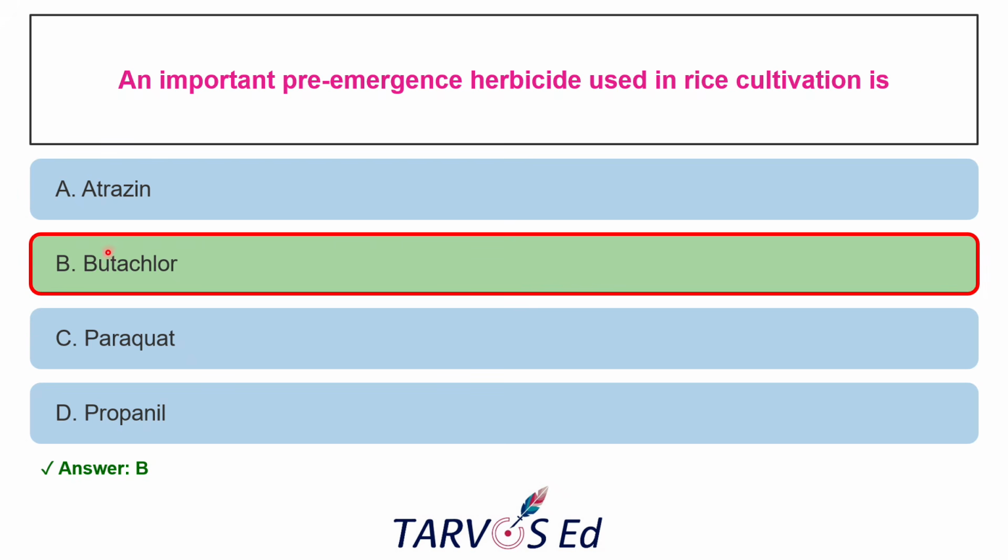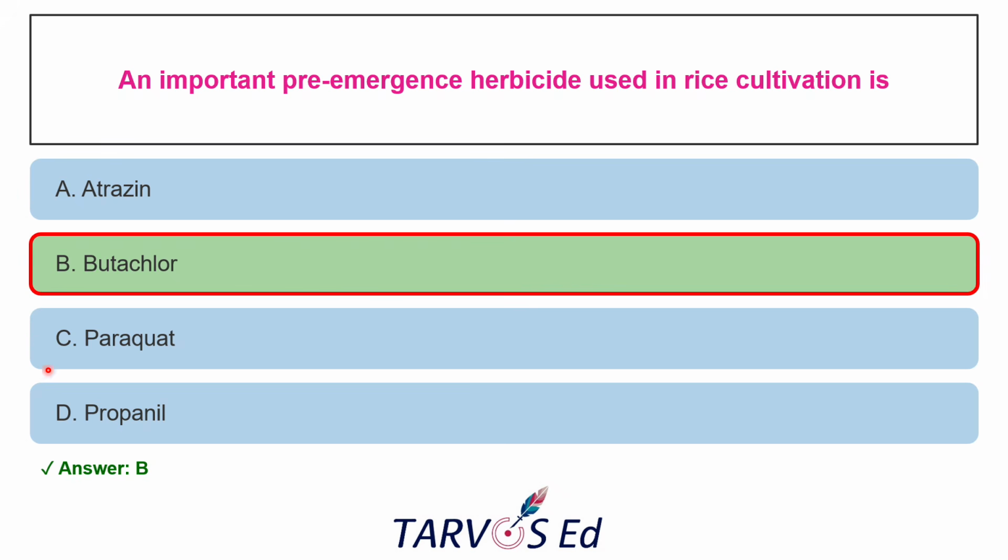So butachlor is for rice. Okay, pendimethalin is for rice plus cereals. Atrazine is for sugarcane. Like that, you can remember. Maize and sugarcane, atrazine. Atrazine is generally phytotoxic to rice, so it will kill the rice seedlings. So it is not recommended for the rice cultivation as herbicide.